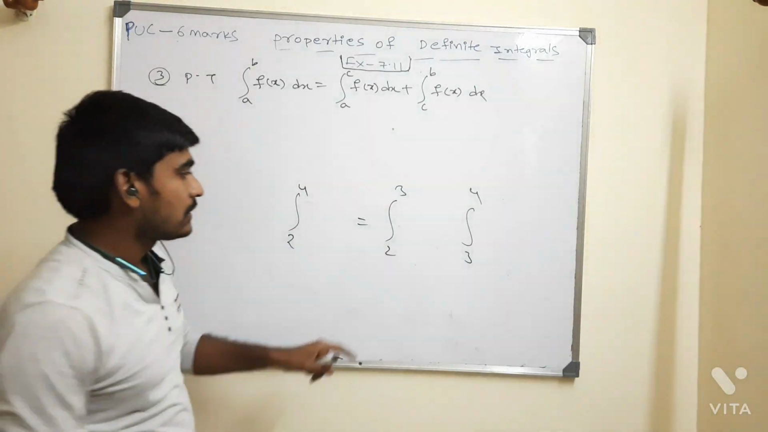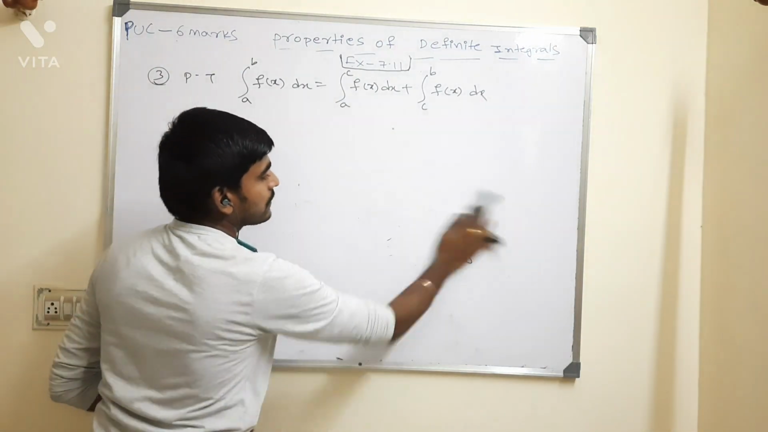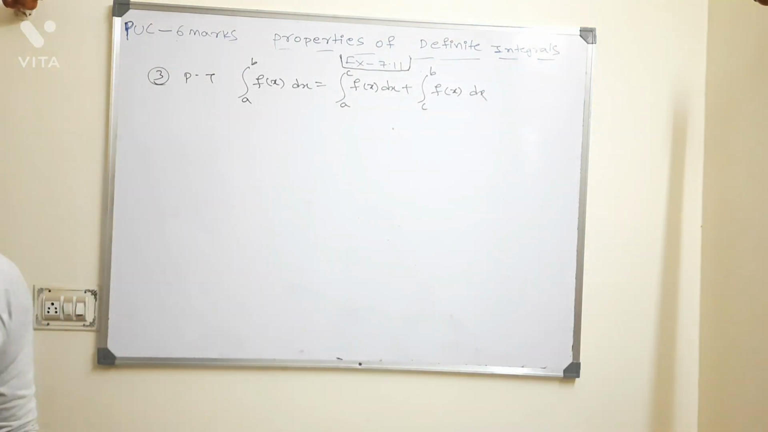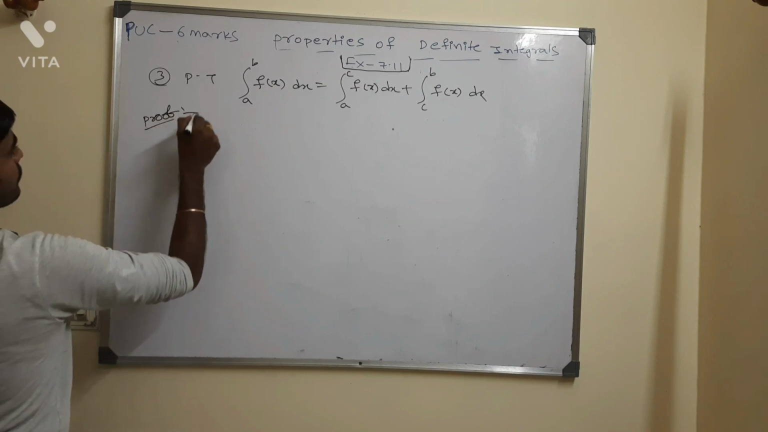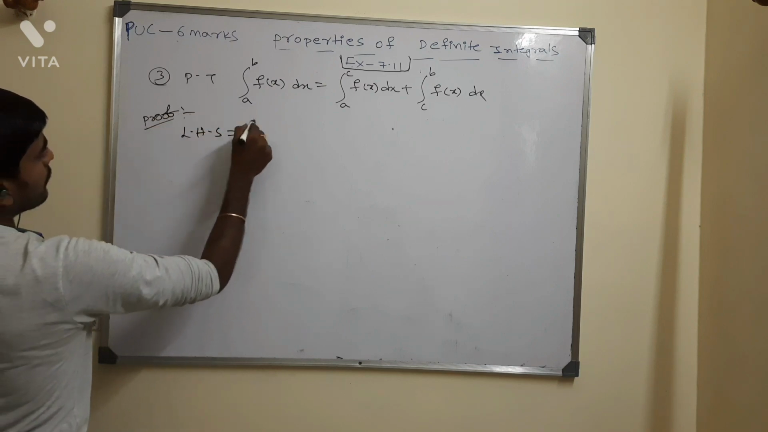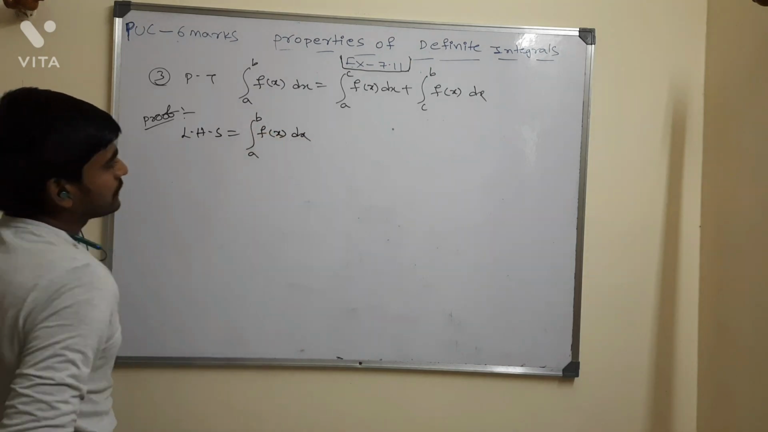The number 3 will be there, so in place of 3 I have taken some c in that interval. That's it. So now how to prove this? Proof. Take the left hand side, integral of a to b f of x dx.